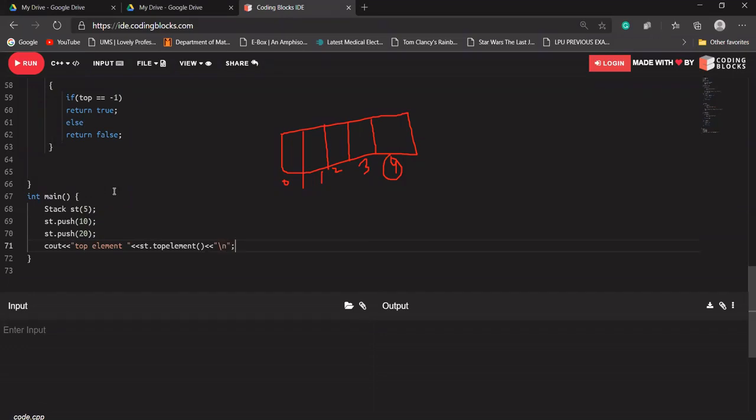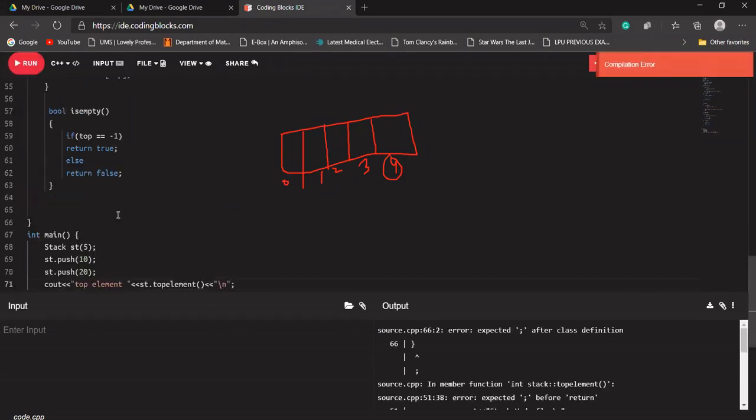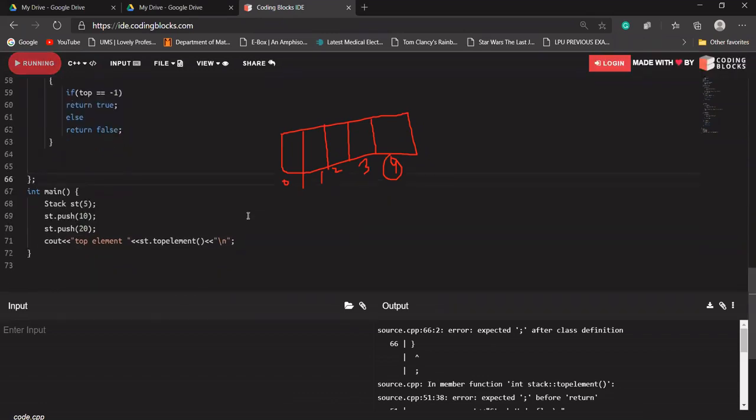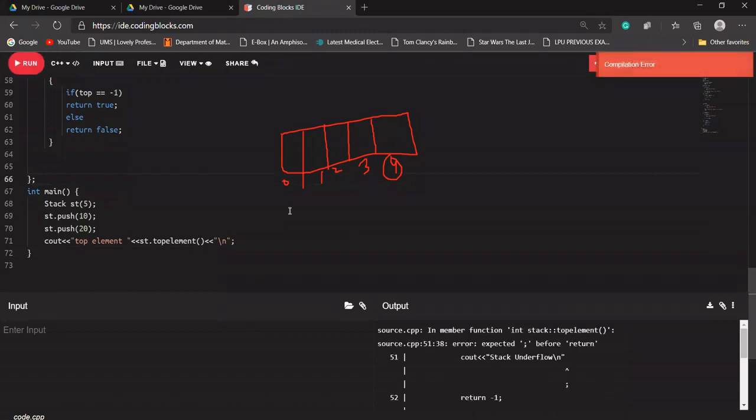Okay, let's see what the output is coming. What should be our top element? Our top element should be 20. So I have not used a semicolon here because that is a class and I have to use a semicolon there. Okay, again an error is coming. It is saying that I have not used a semicolon here.